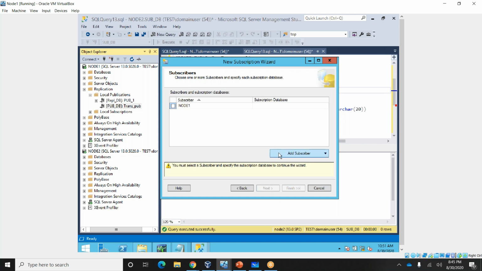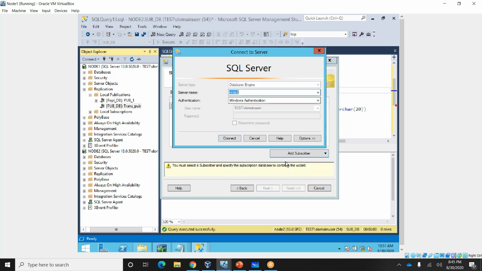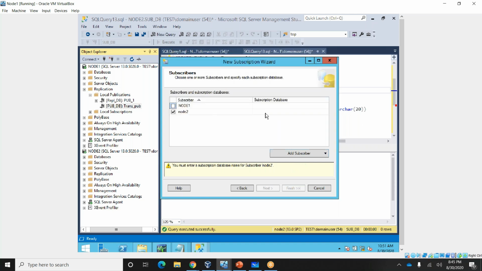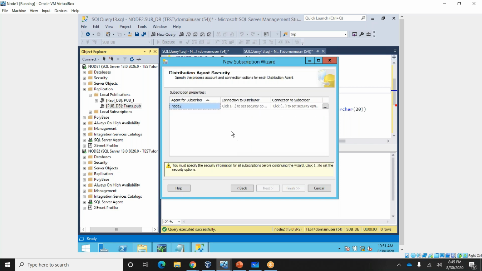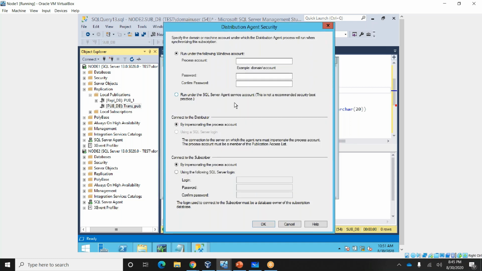Next, add SQL Server subscriber node 2. So connect, node 2 is my subscriber. Here sub db, the subscriber db. Next, I'm giving the distribution agent property here.